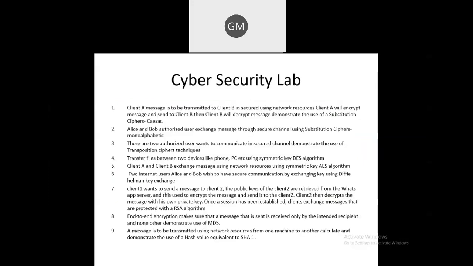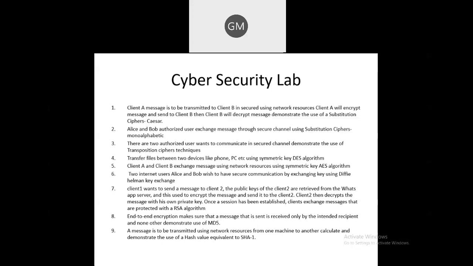Okay. Next is the cyber security lab. What are the different assignments you are having? You have, I think, a total of three in the timetable. There are three labs or two labs, I don't know. I think it is two or three. So lab sessions are two or three, and in that we are going to learn these assignments. The first assignment is on... I will read it and then I will tell you what this assignment is.